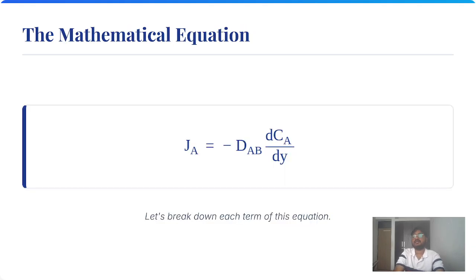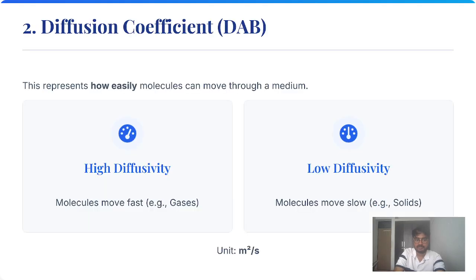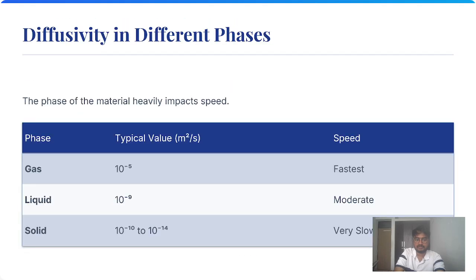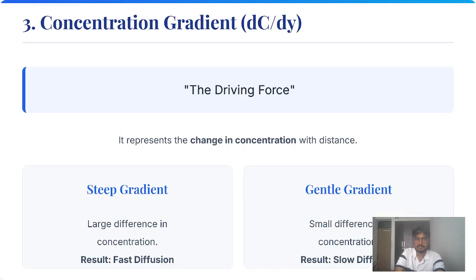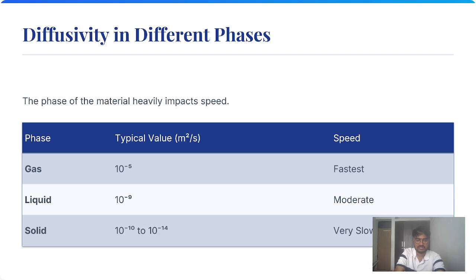Here we use the minus sign because, as in this slide, significance of the negative sign. Why is it negative? Mass moves from higher concentration to lower concentration. Mathematically, the gradient slope is negative in the direction of flow. The negative sign cancels out and makes the flux positive. So we have used it.